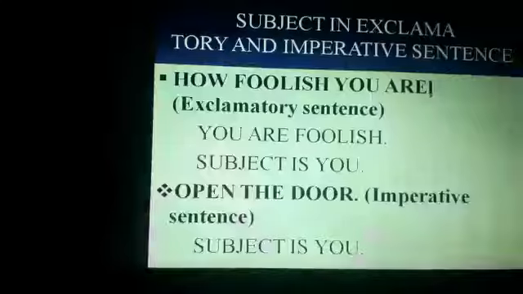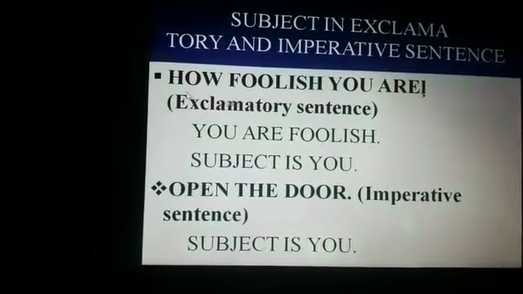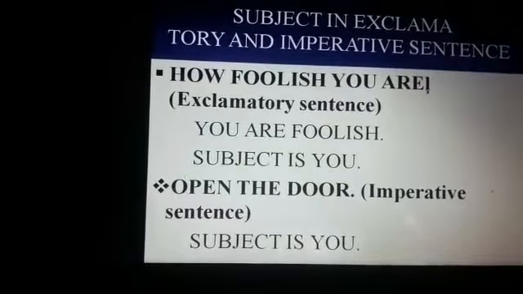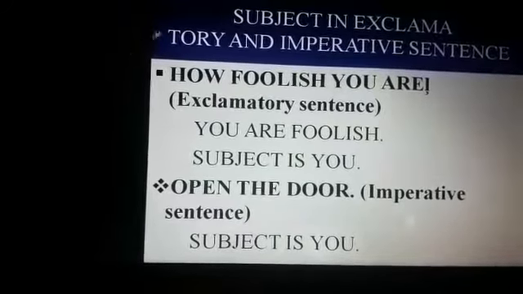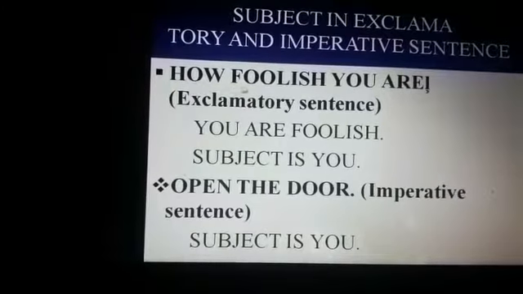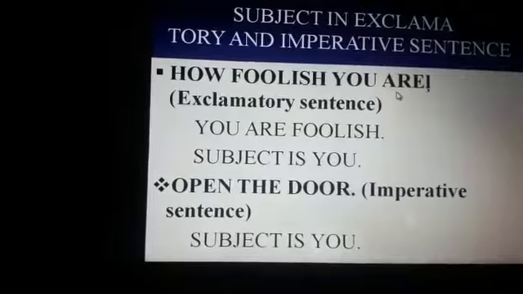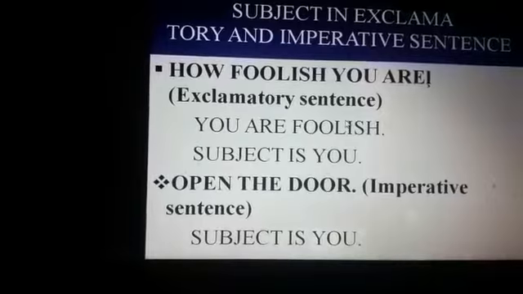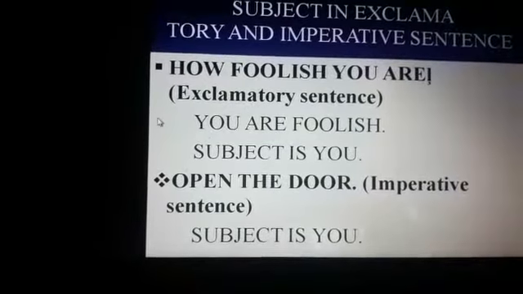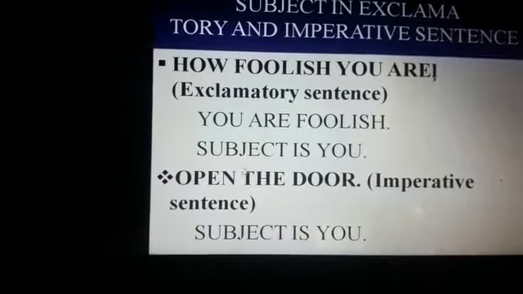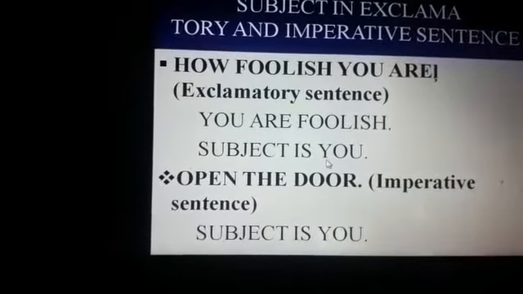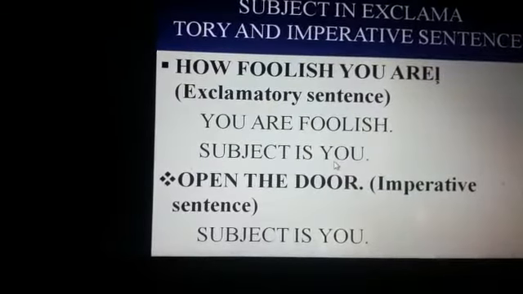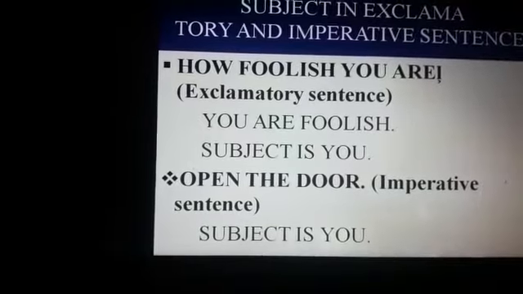Next, if the sentence given to you is an exclamatory sentence, how will you find out the subject? For example, if the sentence is how foolish you are, the sentence will be written as you are foolish. Here the subject is you. Who is foolish here? You. So you is the subject here. I hope the concept of finding the subject in different types of sentences is clear to you.